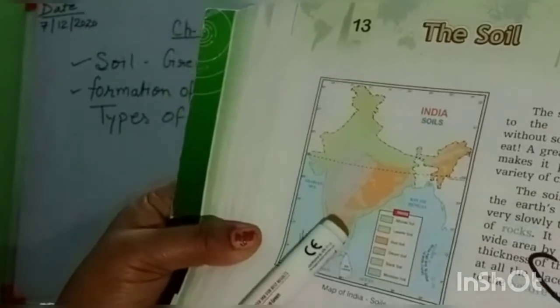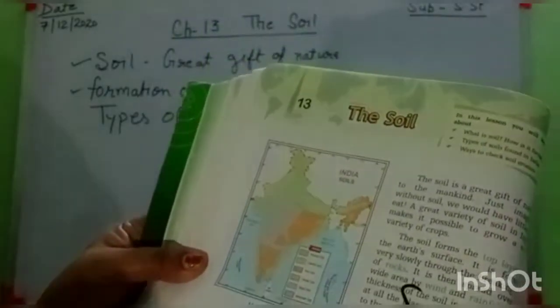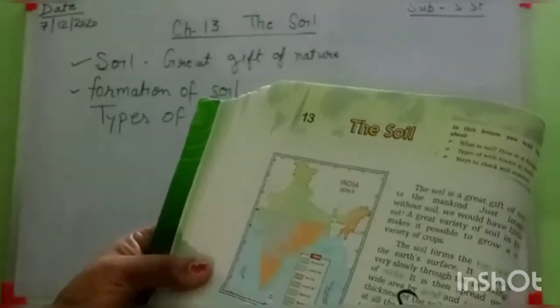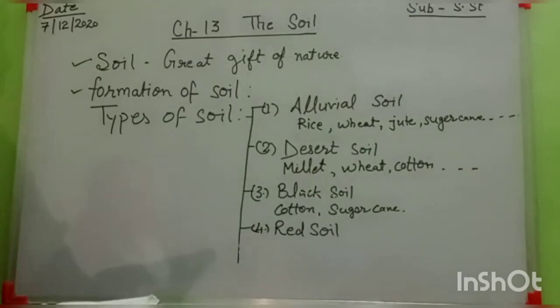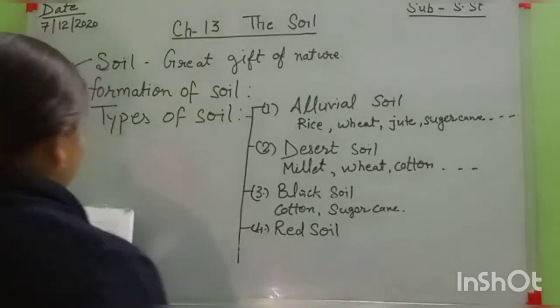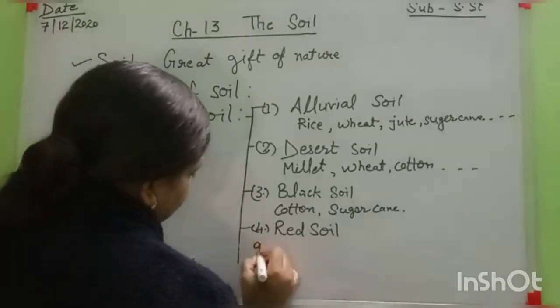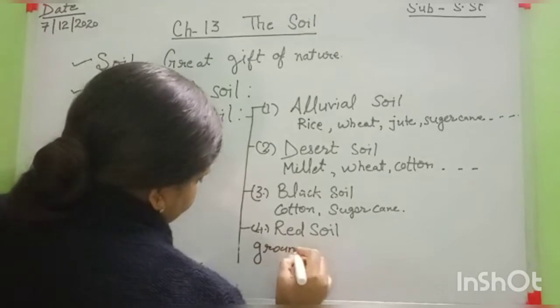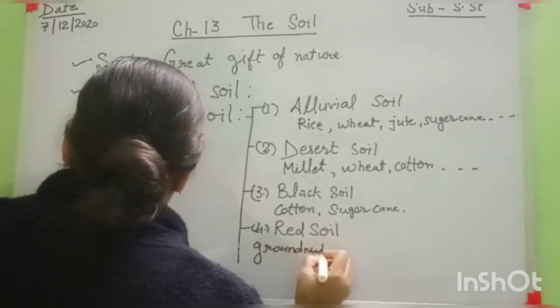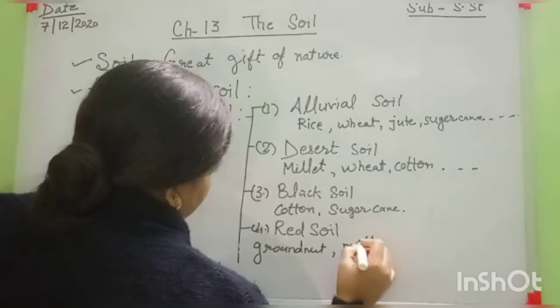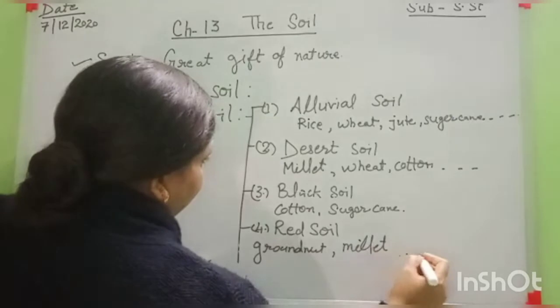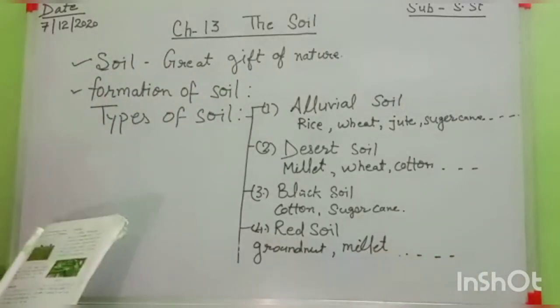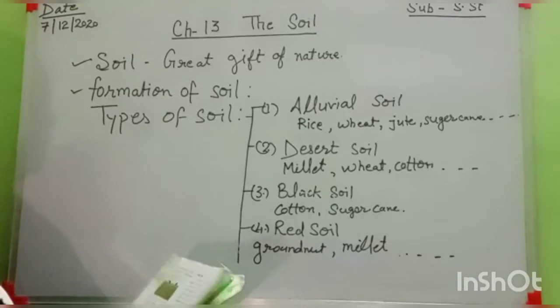And in this soil, which mineral is found now? Why is its color red? Because of iron. Okay, and it is not very good for crops. It is not very fertile. Okay, and which type of crops are grown in this soil? Like groundnut, millets, okay, and pulses also. Okay, then this soil in the coastal plain is irrigated by the river canals, and it